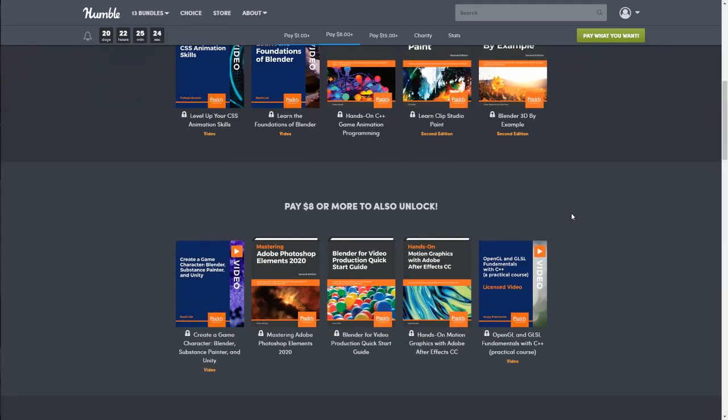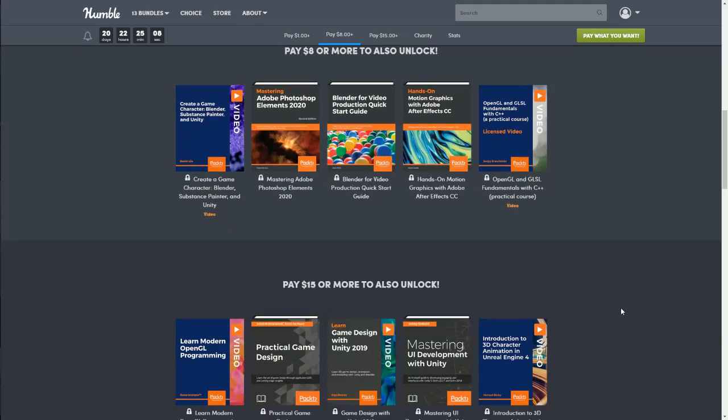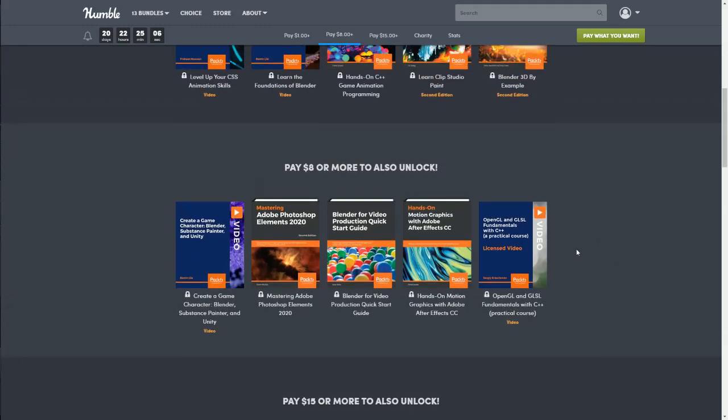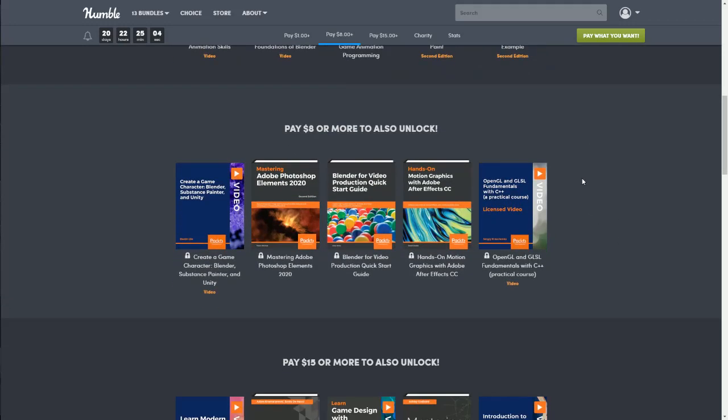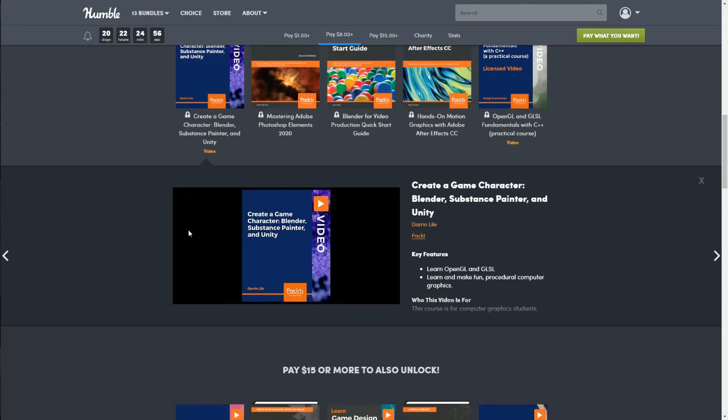All right, so the next bundle is $8. And if you don't know, whenever you purchase a tier, you will always get the tiers below it. So for instance, if you get the $8 tier, you'll get the $1 tier. If you purchase the $15 tier, you will get the $8 and $1 tiers. Okay? All right, so for $8 or more, you will also unlock these. So let's see what they are.